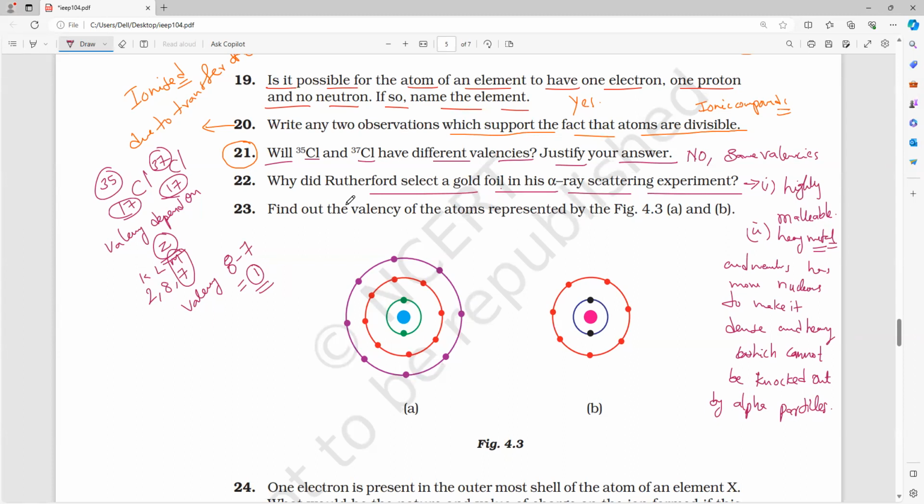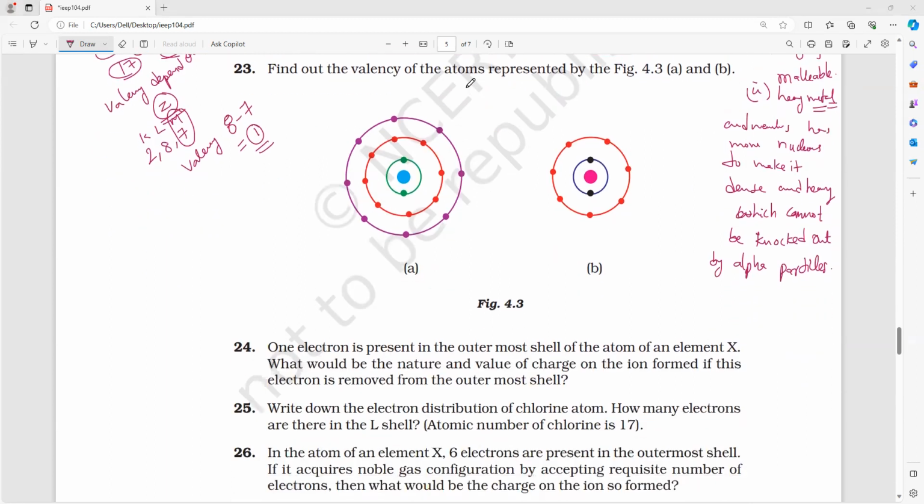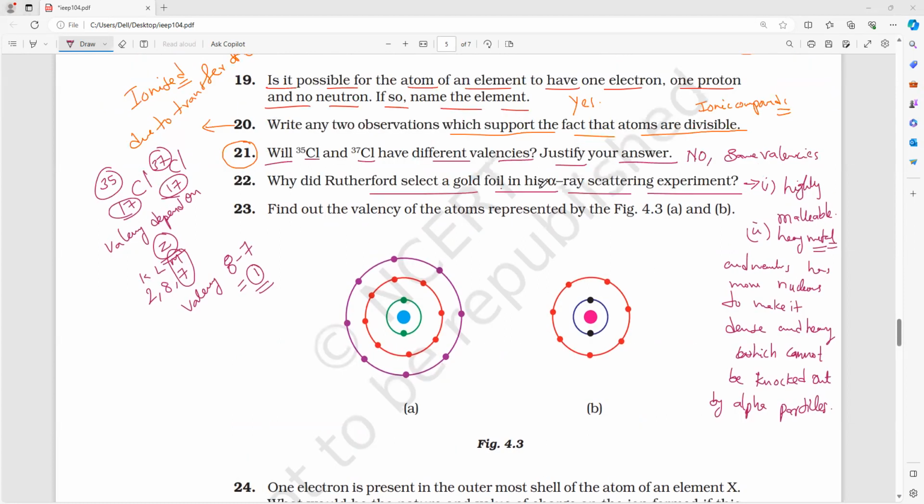Have you checked it, everybody? Is it there or not? Please respond. Yes, so that is the question and you have to write the answer also. Please do it. Very important question. So what are the two reasons Rutherford chose the gold foil? First, because it is highly malleable. Second, it has a heavy nucleus.